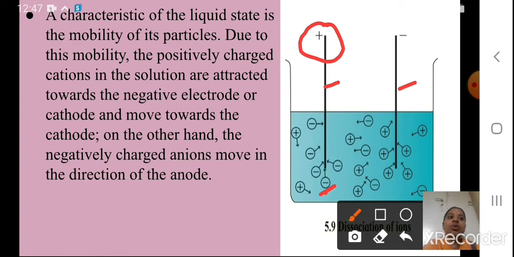Okay, positive ions will go towards the negative electrode, or what we call the cathode, and they will all move towards the cathode. On the other hand, the negatively charged ions, which we call anions, will move in the direction of the anode. Is it clear, students? Now next part we will see.